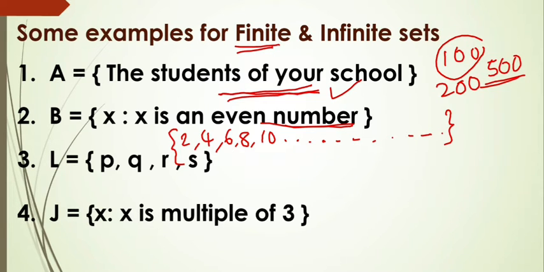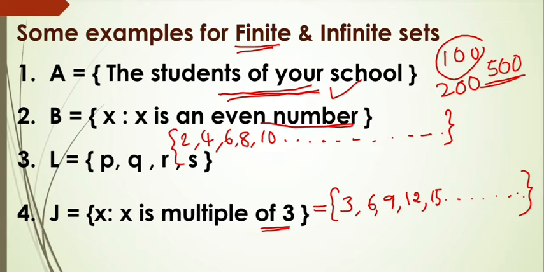And see the next one. J is equal to x such that x is a multiple of 3. That means if you write the roster form for this, multiples of 3 means 3, 6, 9, 12, 15, like that. Here also no condition is there up to where we have to write. That condition is not mentioned, so we have to write the multiples of 3 endless. We get so many multiples of 3. So this is also an infinite set. We can't count the number of elements in this set. Therefore, this is also an infinite set.